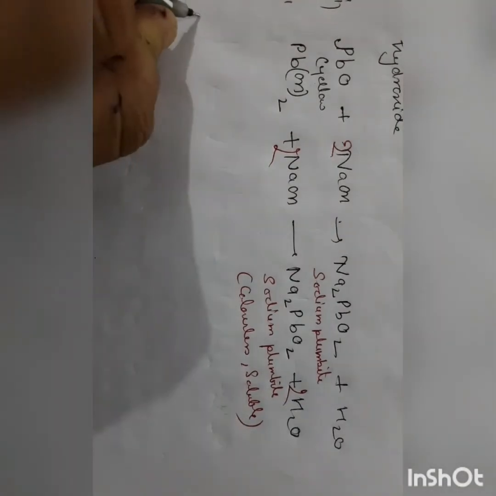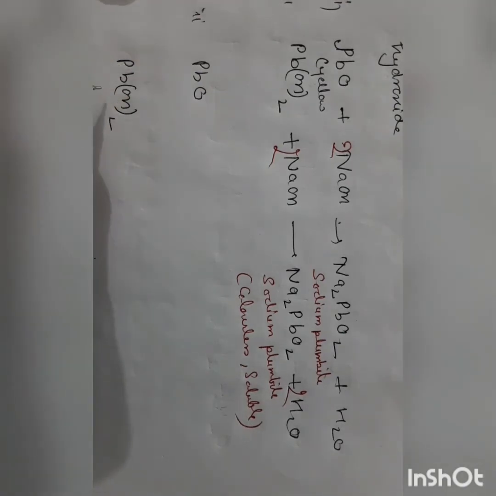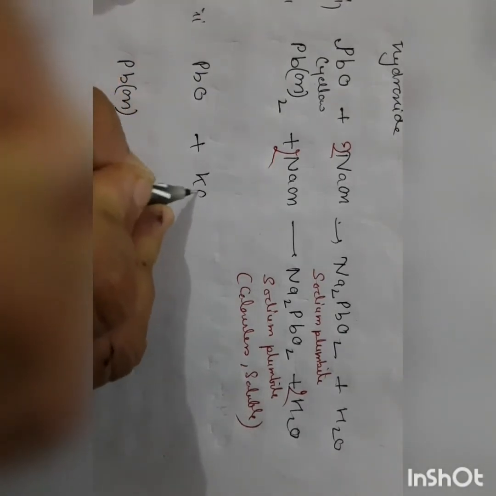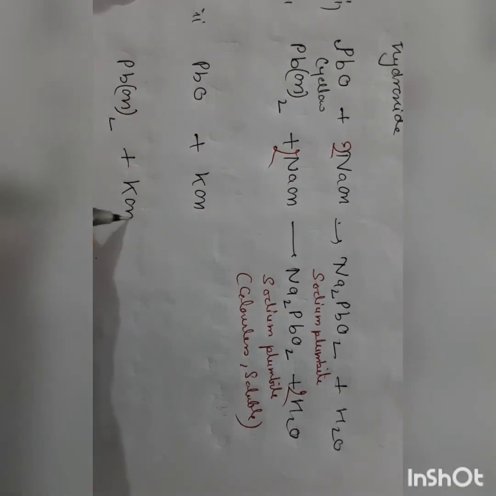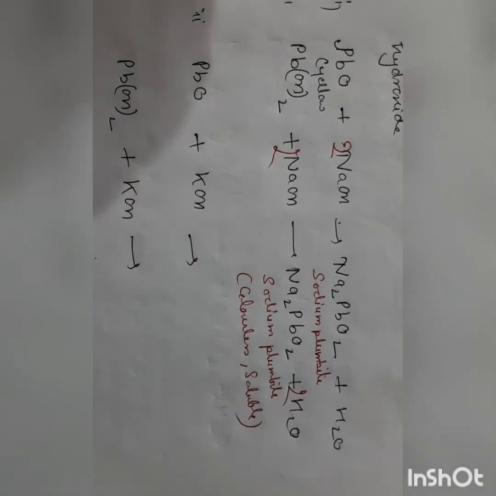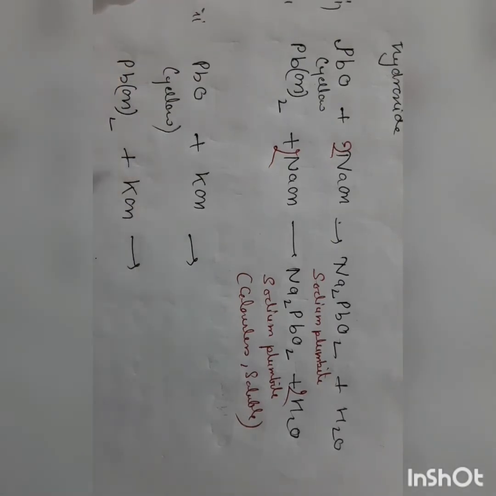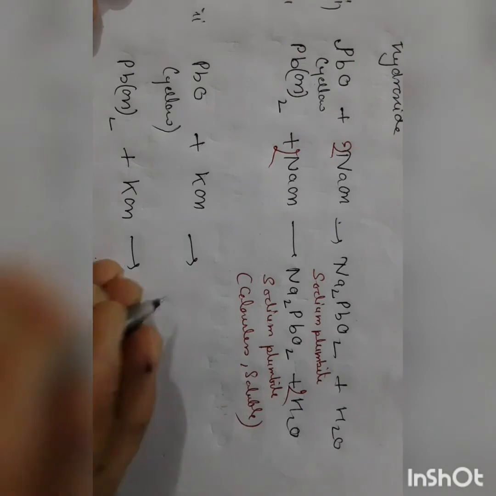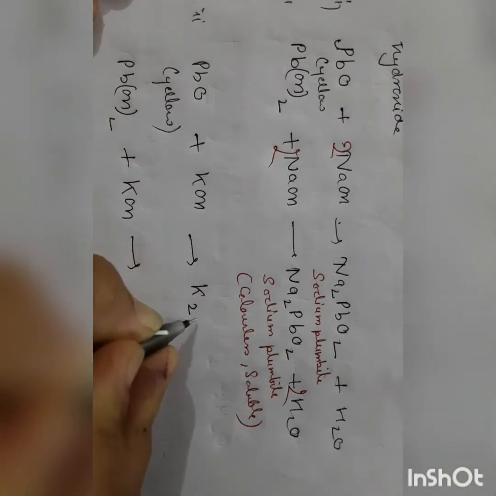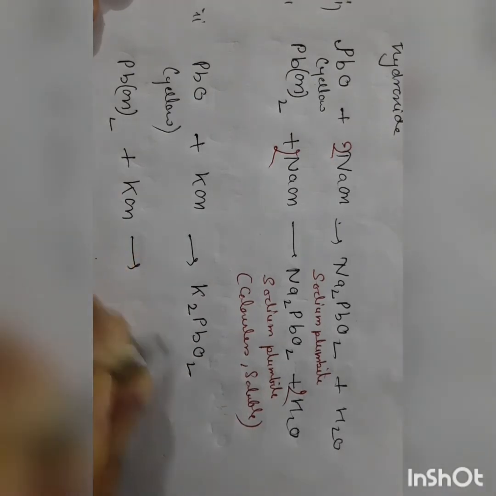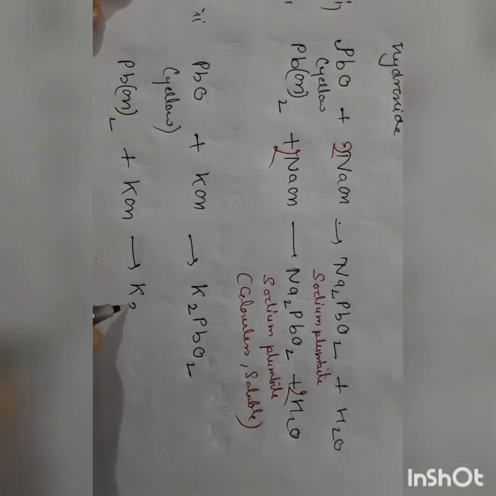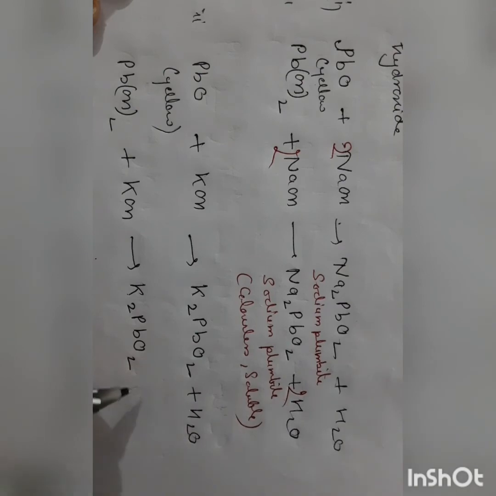Now we will react lead oxide and lead hydroxide with another alkali, that is potassium hydroxide. Lead oxide is yellow. When it reacts with KOH, it forms potassium plumbite. Here also we will get potassium plumbite plus water.